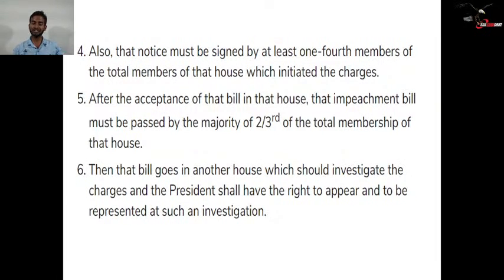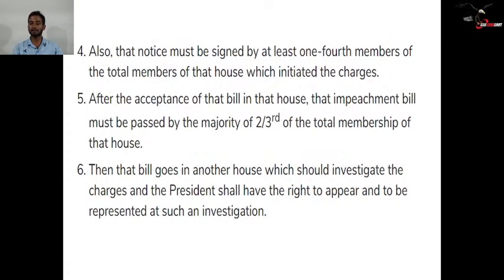Which notice are we talking about? The notice which will be given to the President of India, the 14-day prior notice. That notice must be signed by 1/4 of the members of the house which is issuing it, saying that after 14 days we are going to discuss your impeachment in the house where the notice has started, either Rajya Sabha or Lok Sabha. So that notice should also have been signed by 1/4 of the members.